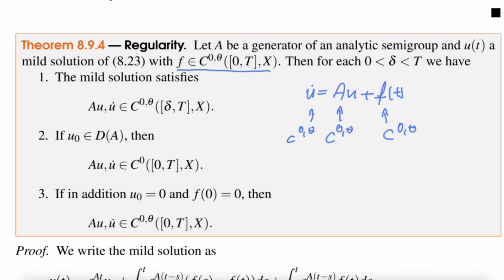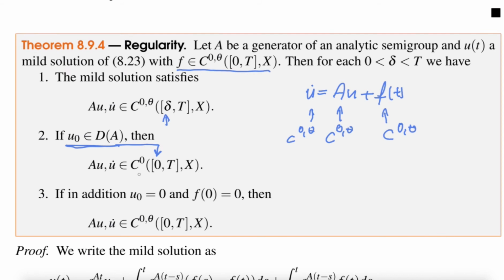So let's look at number 1 first. The mild solution is C^θ after some initial time delta. And this goes back to the estimate I've shown you in the beginning of this video, where you have a 1 over t dependence, right? So if t goes to 0, it goes through the roof. So we need to advance a little bit, a little time increment delta, and then we have the desired estimate. Unless the initial condition is in the domain of definition, then we can actually go down to t equals 0. Because then the initial condition is already smooth in that sense, and we do not need the initial time delta.